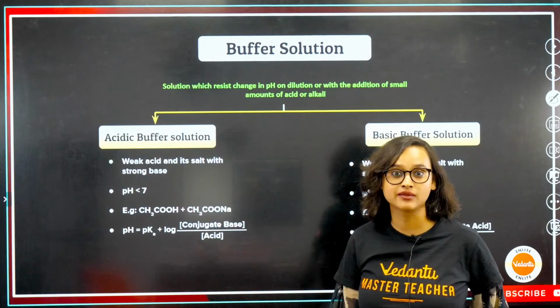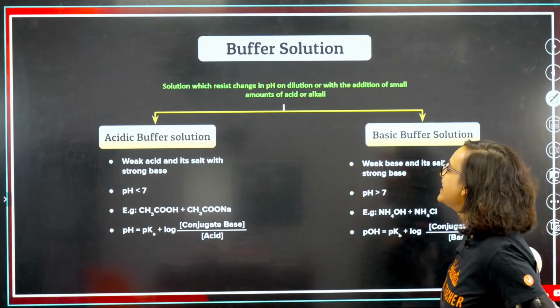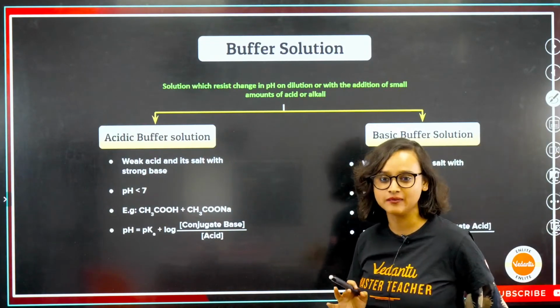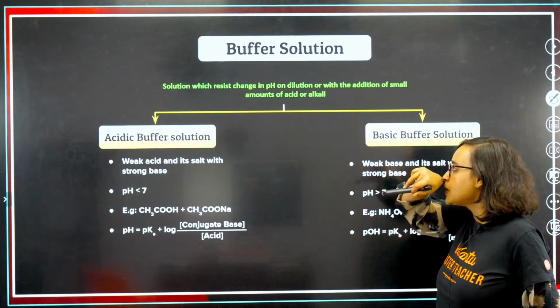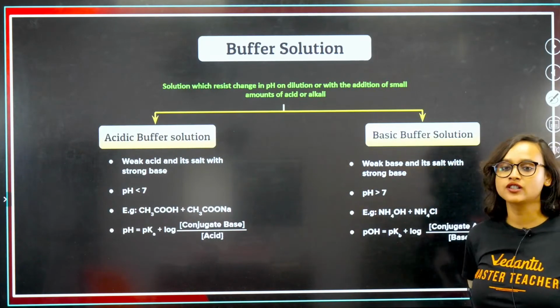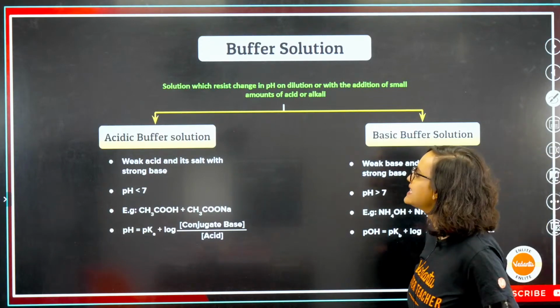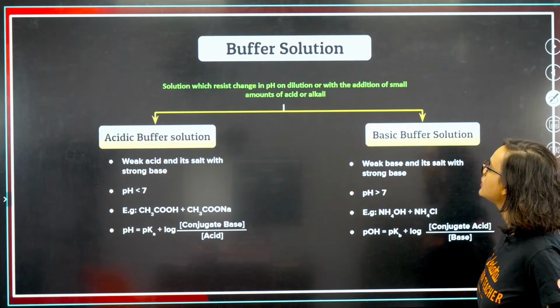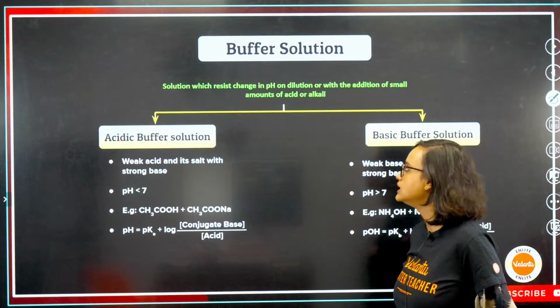Yes. Moving on from here, buffer solution. I would like to skip this. I'm tired. No, let's complete it, guys. Let's complete it. We will not skip anything.